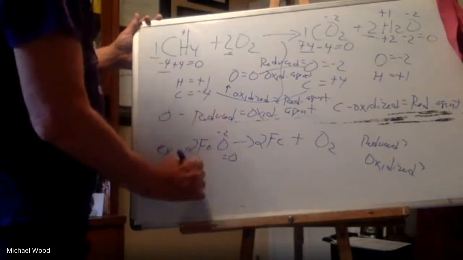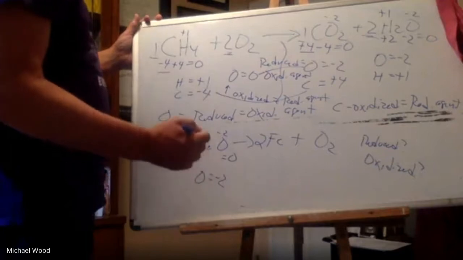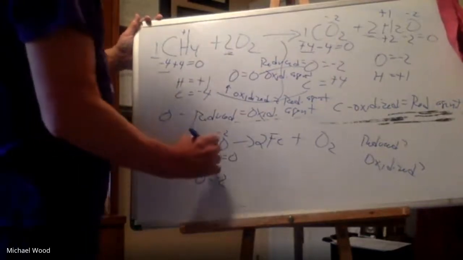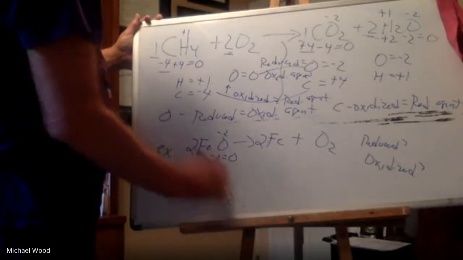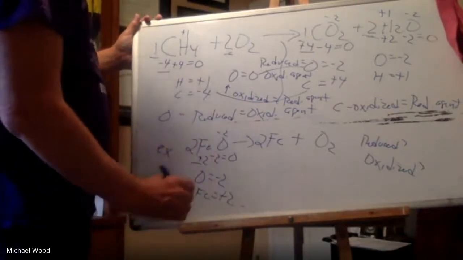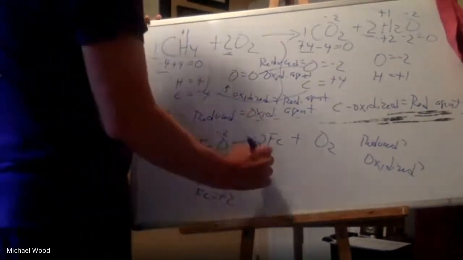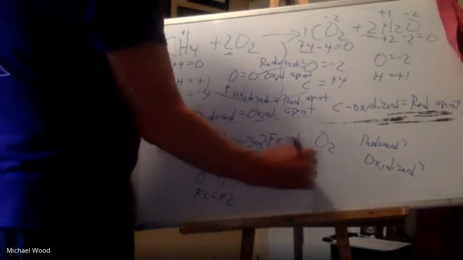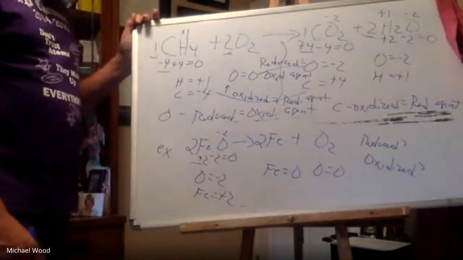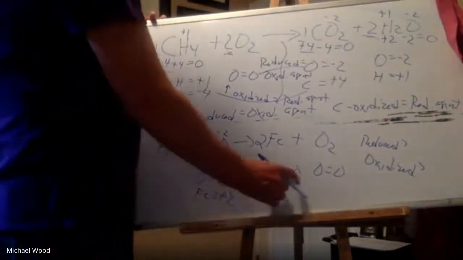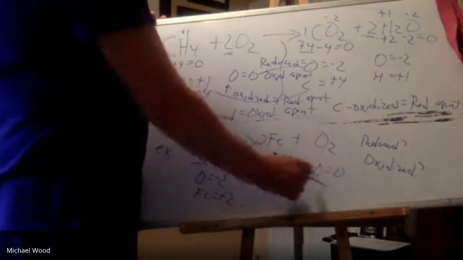But I know oxygen is -2. In a compound, oxygen's -2 with the exception of a peroxide. So then fill in the blanks, so then iron had to be +2. Okay, so oxygen is -2, iron is +2. Now on this side, both of them are by themselves, and remember, whenever something is by itself, its oxidation number equals its charge. So here, iron would be 0 by itself and no charge, and oxygen would be 0.